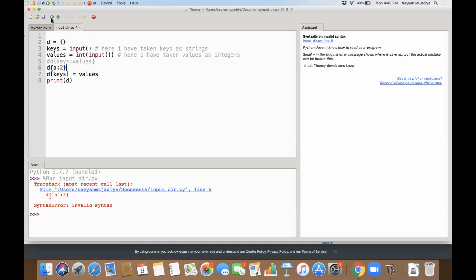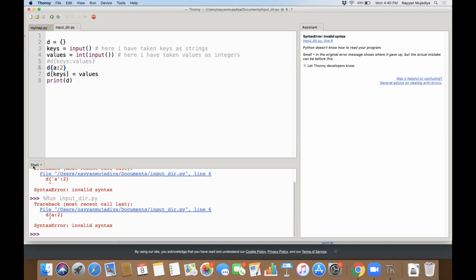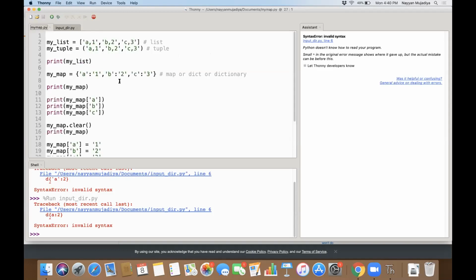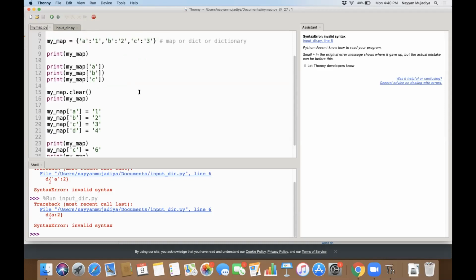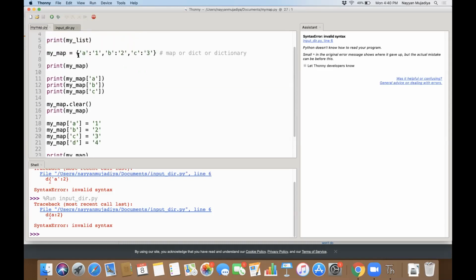I don't think that is an issue. Wait a second, my map. See, if I just want to write, I write it like this. So what is wrong? If I want to write, I will write again. Let me, oh, you didn't put the number in single quotes. You said you put in single quotes number.